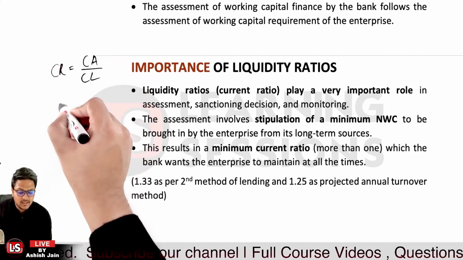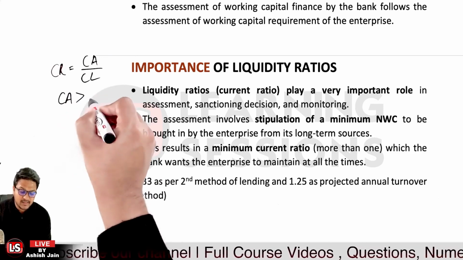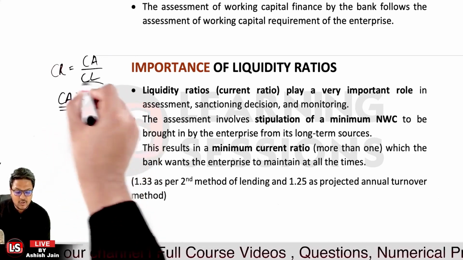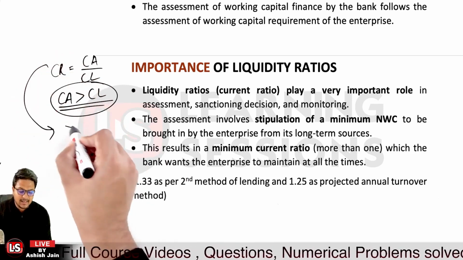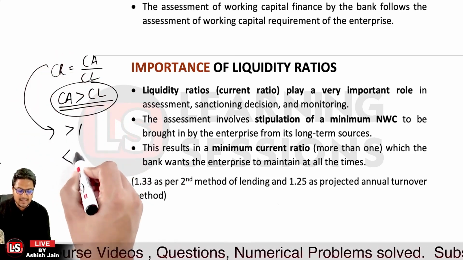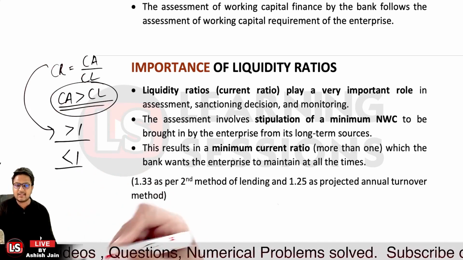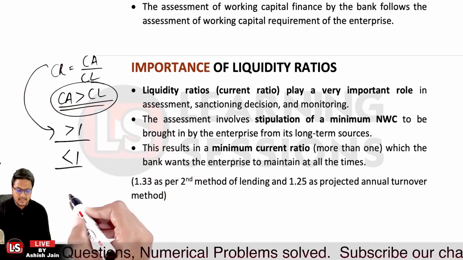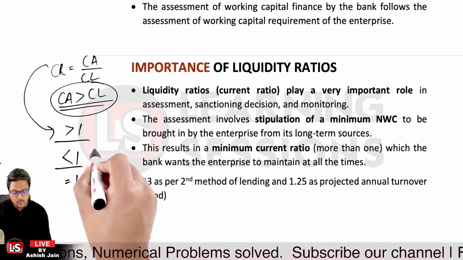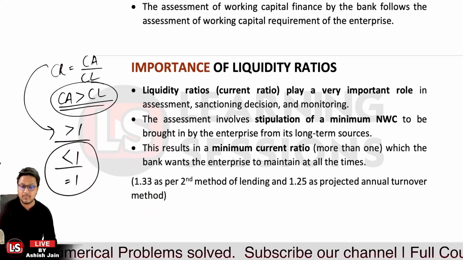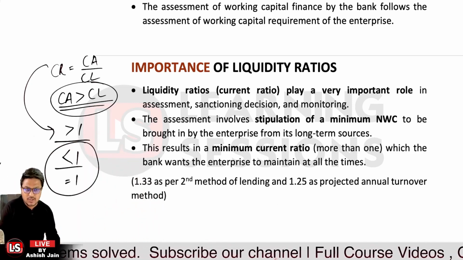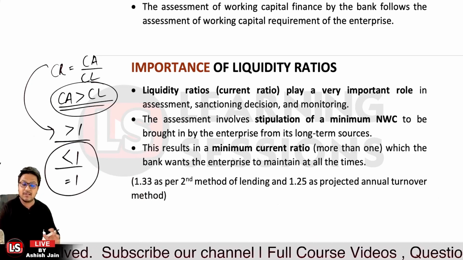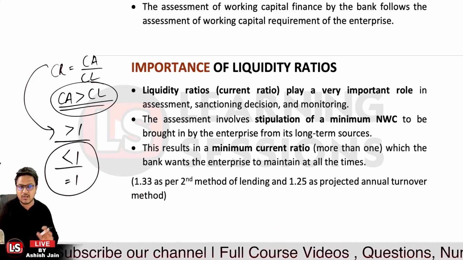Now if the current assets exceed the current liabilities, that is the numerator is greater than the denominator, in that case this value would be greater than 1, otherwise it would be lesser than 1. And if the current assets are equal to the current liabilities, it will be equal to 1. Both these cases are not desirable, because in that case the company would not be in a position to pay off its recent liabilities, and that's not required.